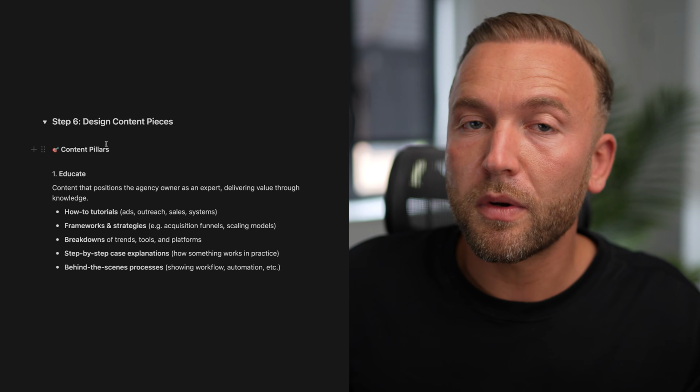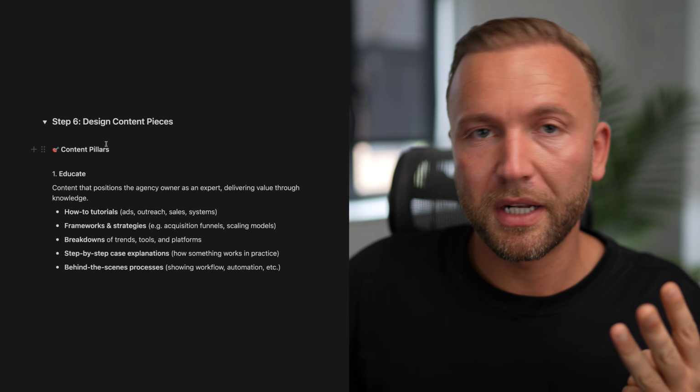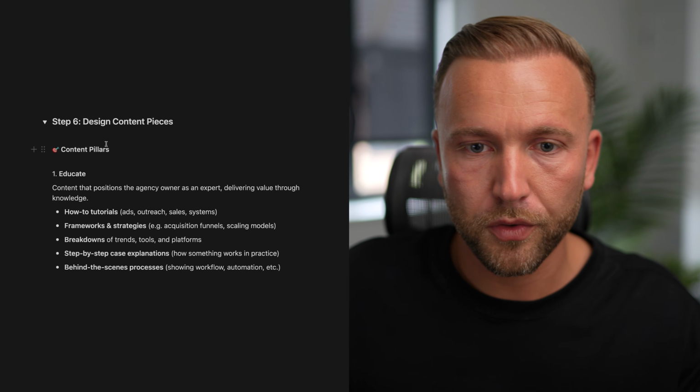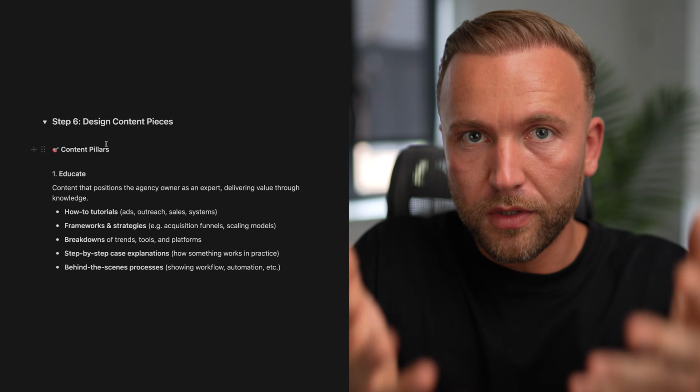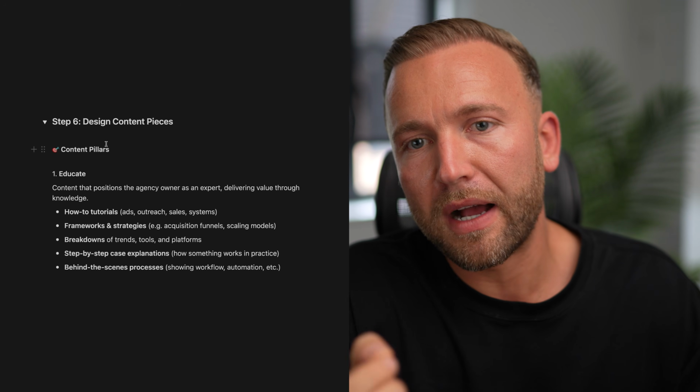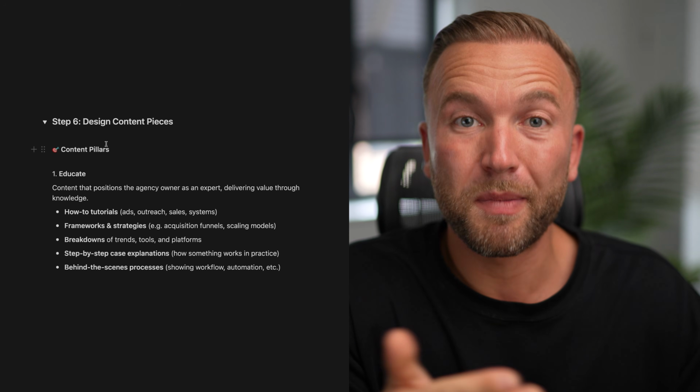So it starts with content pillars. And there are 3 main content pillars that you want to focus on across your personal brand or your business accounts. Educate is content that positions the agency owner or the business owner, you, as an expert delivering value through knowledge. This is where you're going to spend the majority of your time.